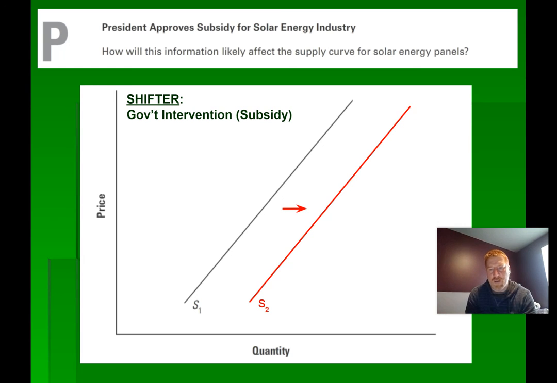So it looks like that's all the headlines for today. Hope that made some sense. We'll put those all together next week, and it'll make even more sense, I think, when we put supply and demand together, and you'll see why we're doing this.